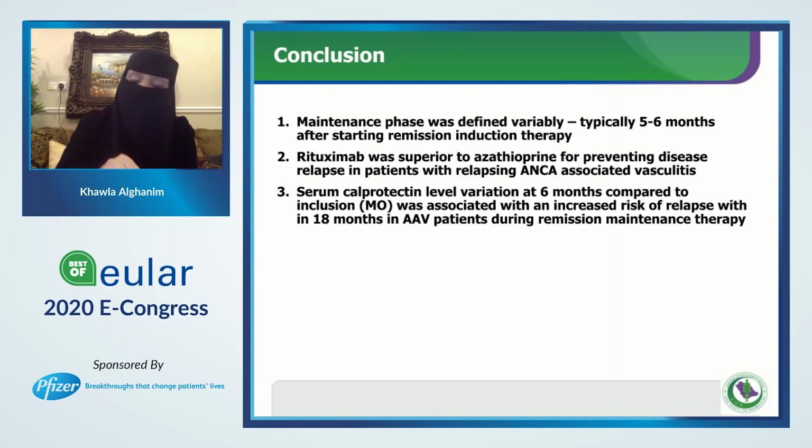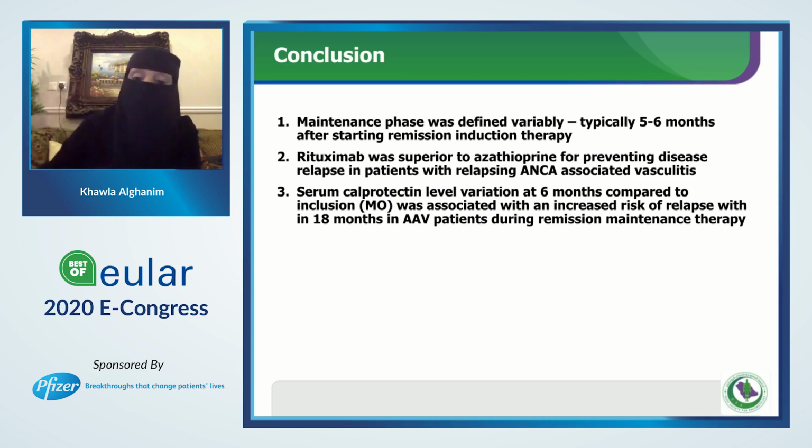The last message that I would like to deliver is that you can maintain your patient on rituximab, like the MAINRITSAN trial, 1 gram every 4 months. But from the MAINRITSAN 3 trial, as you remember, they extended this maintenance therapy and gave patients rituximab until 36 months, and the result was beautiful.